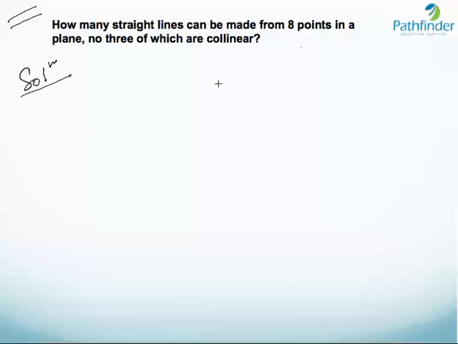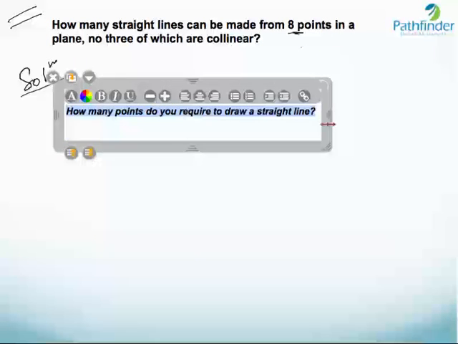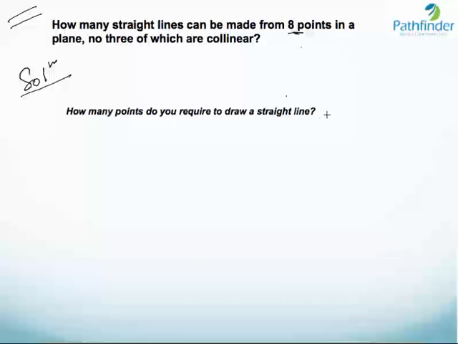How many straight lines can be made from these 8 points? The first thing that should come to your mind is how many points do you require to draw a straight line? Obviously, from our knowledge of geometry, to draw a straight line we need 2 points.